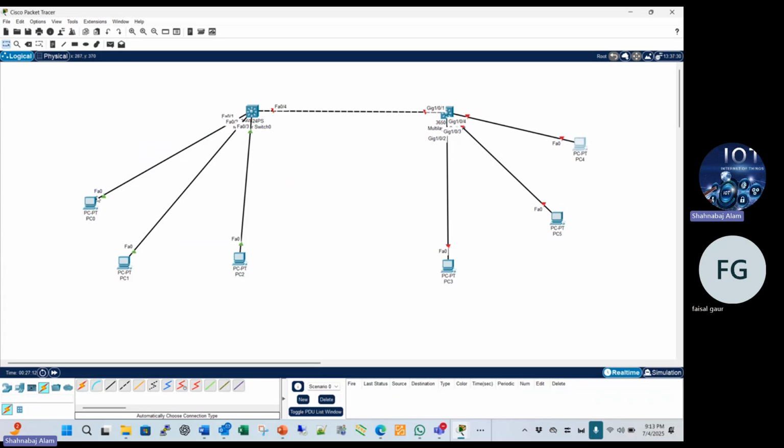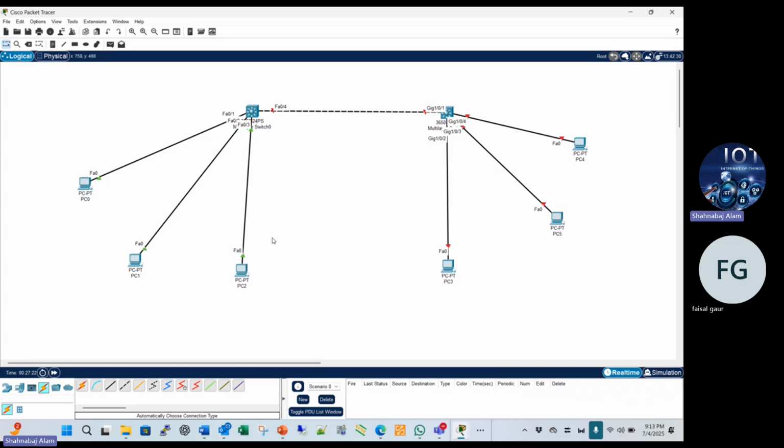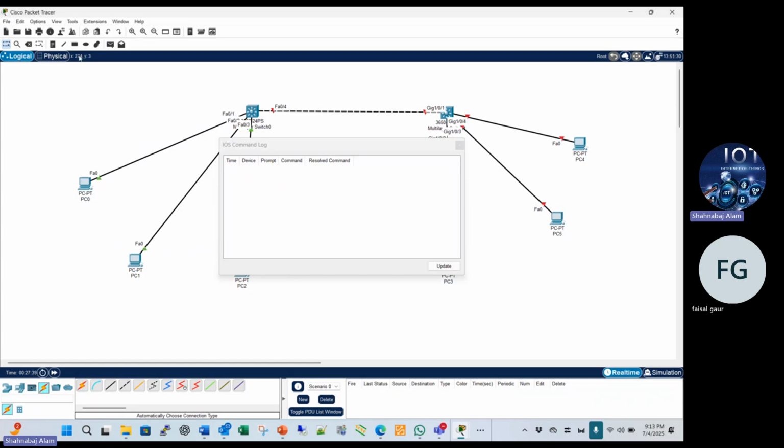Suppose that we have VLAN 10, VLAN 20, VLAN 30. Suppose we have 3 PCs connected to this switch, and we also connect 3 PCs to that switch. This is the topology: we have two switches, switch 1 and switch 2. We configure here VLAN 20, VLAN 10.